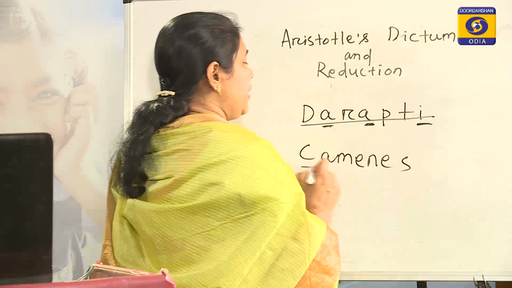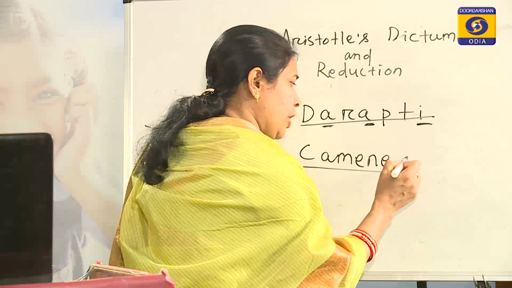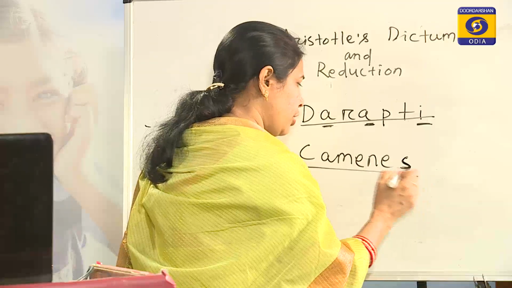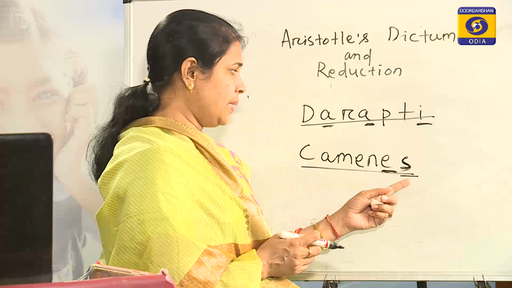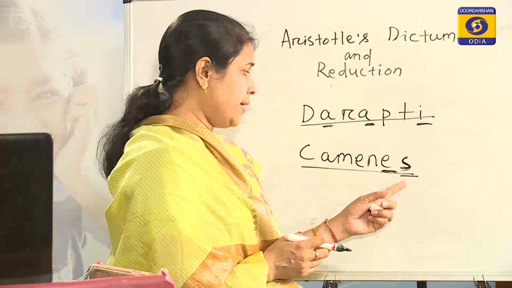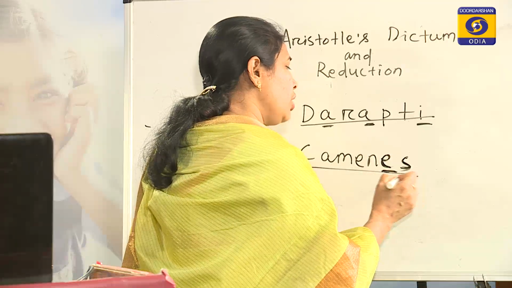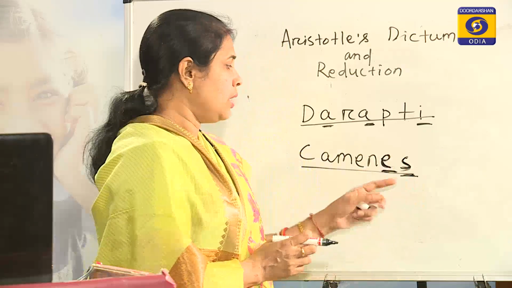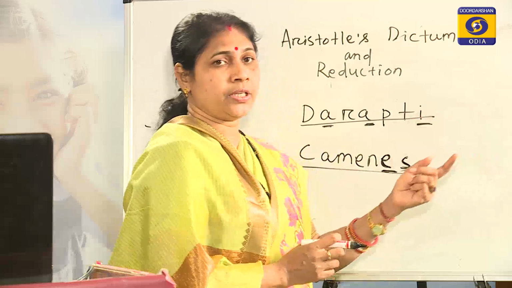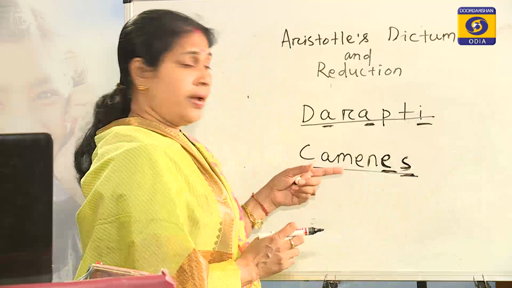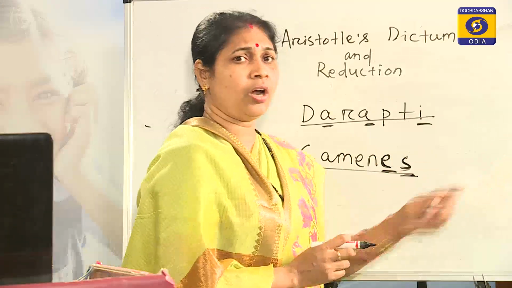So if in a mood the S or P or K comes after the third vowel, it indicates that after the conclusion the letter comes. So here, when we reduce it into the first figure, this is an imperfect mood and we reduce it into the perfect mood of the first figure.